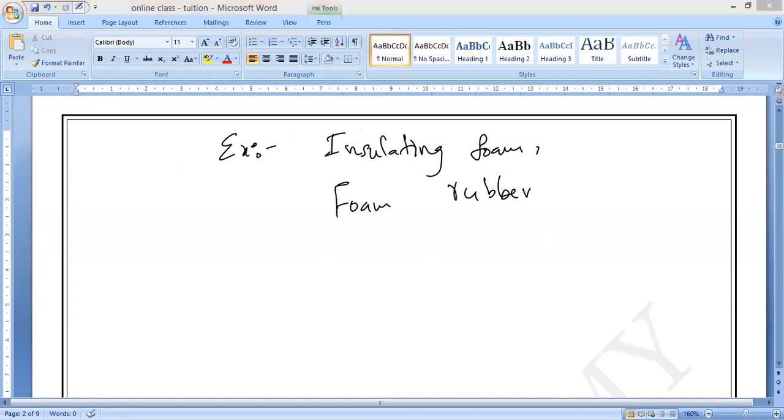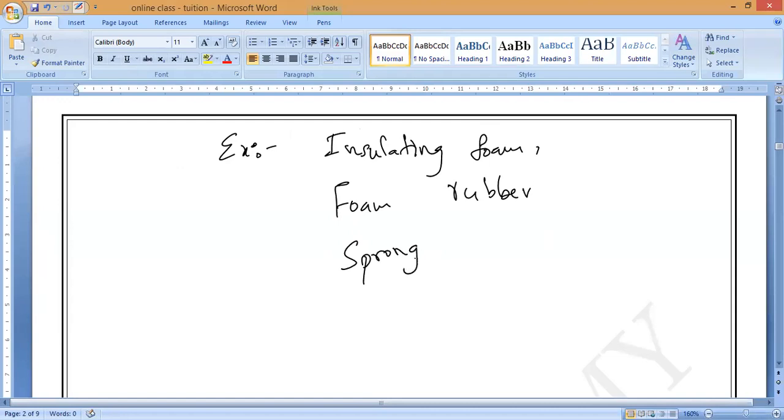Next, sponge and bread. Our bread, you know, bread. Bread is also under this only, because it contains gaps in the middle. The gap is filled with what? Air. Do you understand? Air is dispersed in solid. That is why we can say the eating bread also.